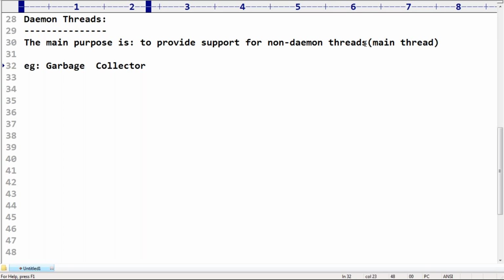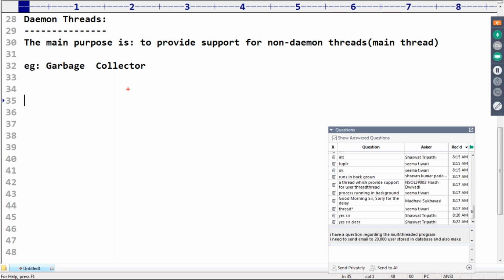How is the garbage collector an example of a Daemon thread? Very simple, sir. Garbage collector never comes to the screen. Main thread is always executing and you can see the output, but garbage collector is always going to run in the background. Assume my main thread is executing. Suddenly, the main thread faces some memory problem.